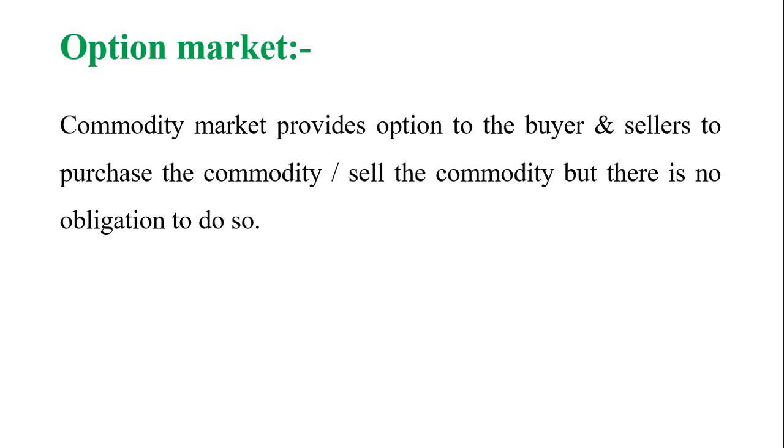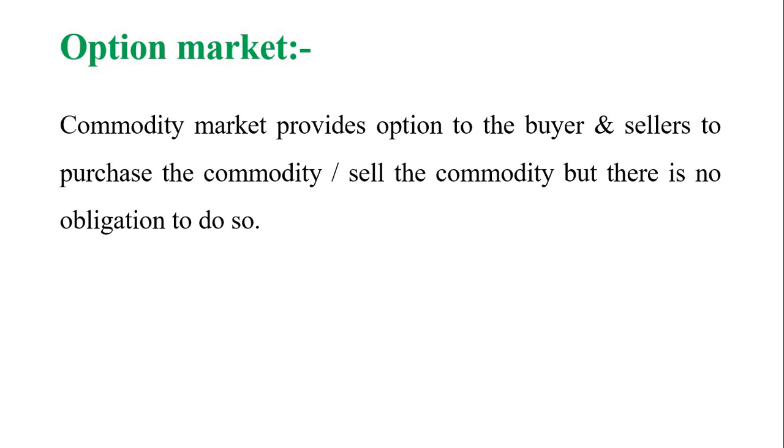A call option gives the buyer the right to buy the asset or any commodity, you can take rice, wheat, whatever the commodity, at a given price. This given price is called strike price. Keep in your mind, given price is nothing but a strike price. It's very important. It gives the buyer the right to buy the asset or commodity at a given price. This given price is called strike price.